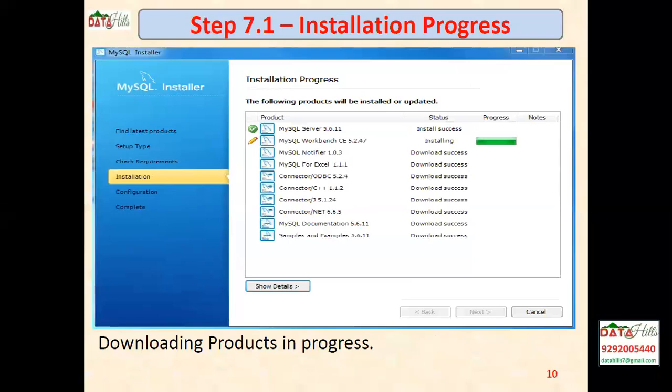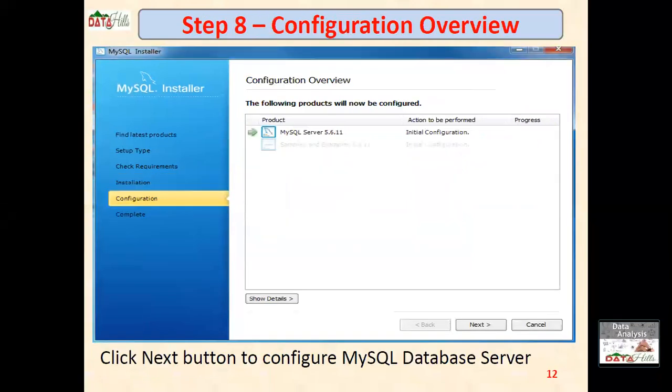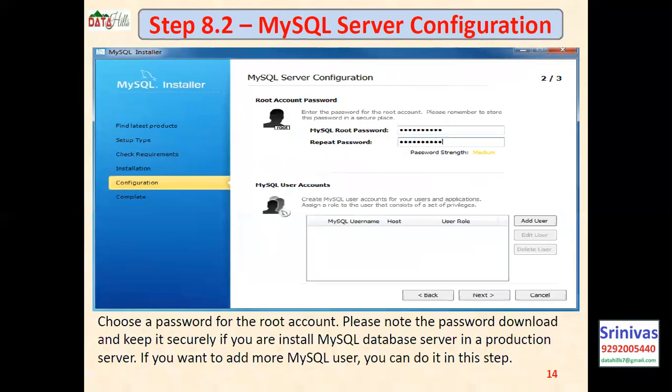The status will be shown like this. If it is successfully installed, it shows installation successful. If it is in process, it shows installation in progress. After completion of all, click on the Next button and then click Next again to configure the MySQL database server. Next, choose a config type and MySQL port. Here, by default, the port is 3306. Then choose the config type. By default, it is a development machine only. And then click on the Next button.